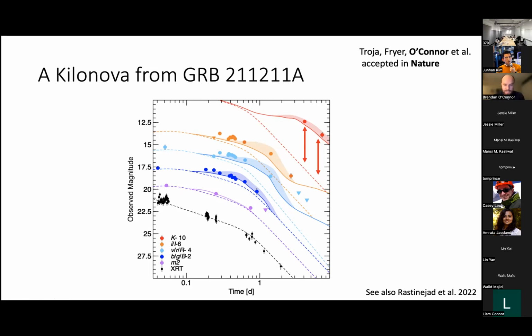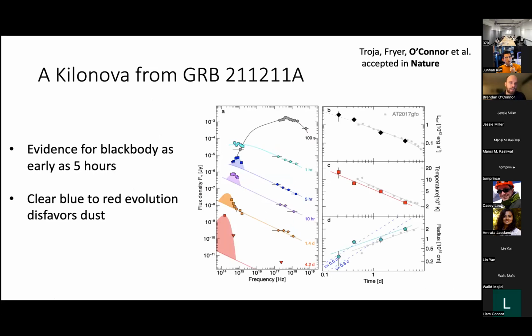We find that this is a kilonova from a long duration GRB in an environment very atypical for long GRBs, favoring a compact binary merger to explain this event. And as I said, when we see red color, it could be dust, right? But the fact that we have this really well-sampled light curve actually allows us to model the SED in time.